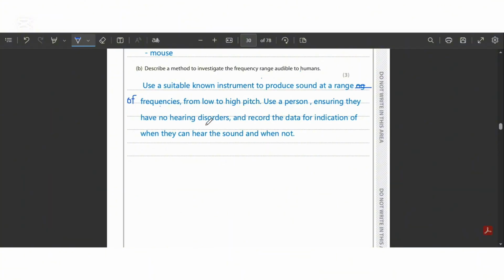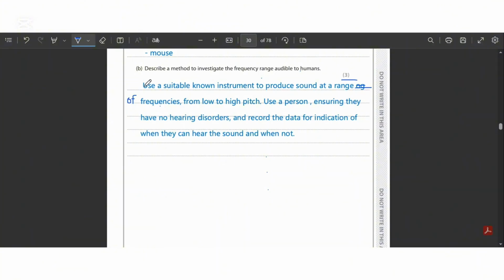And the person I'll be using may have no hearing disorders. This is a thing I have added on my own. And the last thing is to record the data for indication of whether they are able to hear the sound or not, so that I have a set of source, a set of the data provided, the recording results,